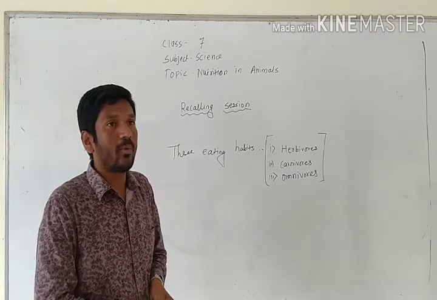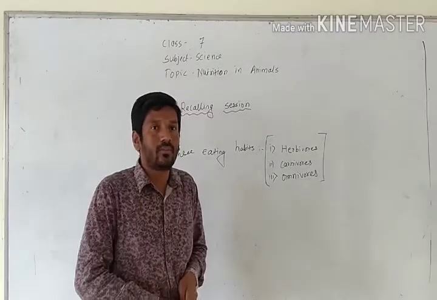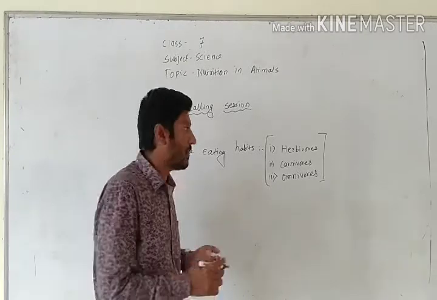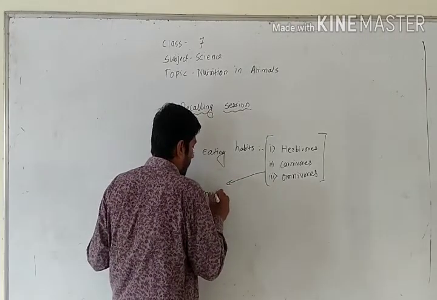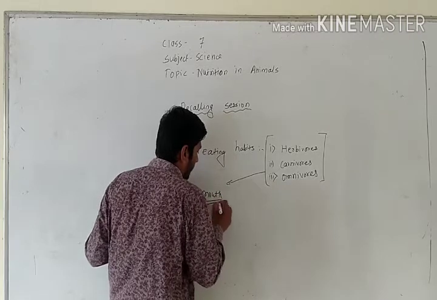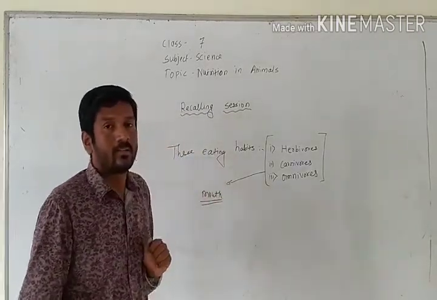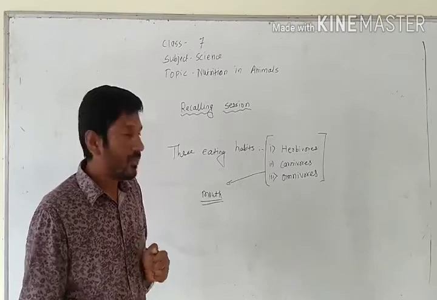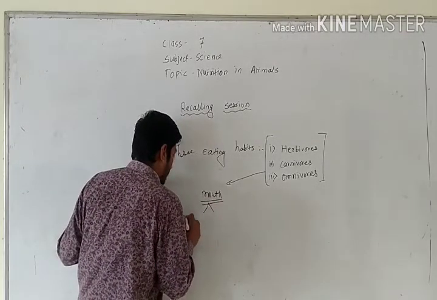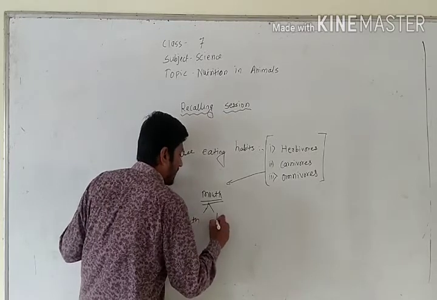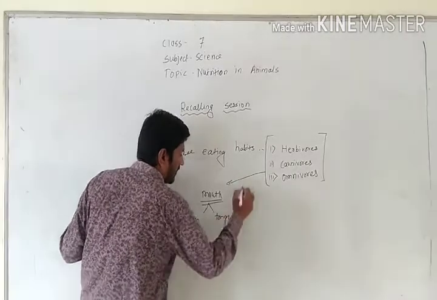the most important part of our body, according to our nutrition, is our mouth. In the mouth, two important things are present, that is teeth and tongue.